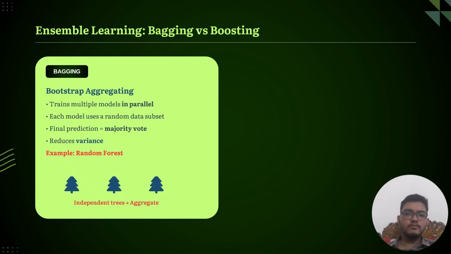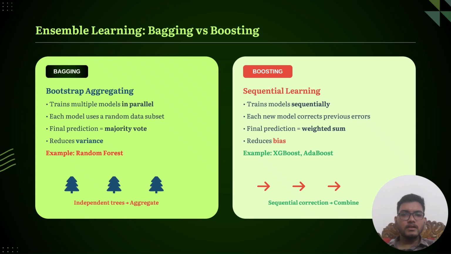Now let's compare bagging and boosting. Bagging stands for bootstrap aggregating. In bagging, multiple models are trained independently and in parallel. Each model uses a random subset of data. The final prediction is made using majority voting. The main goal of bagging is to reduce variance. Random forest uses bagging. On the other hand, boosting trains models sequentially. Each new model tries to correct the mistakes made by the previous model. The final prediction is calculated using weighted combinations. The main goal of boosting is to reduce bias and improve accuracy. XGBoost is a boosting algorithm.